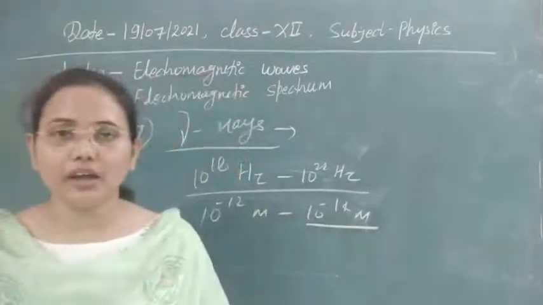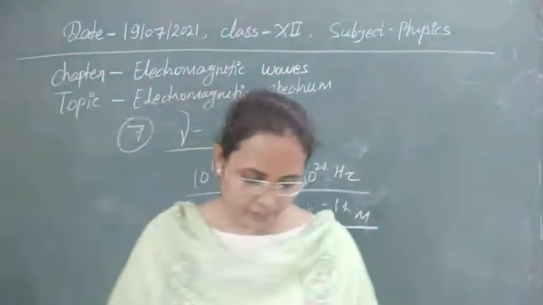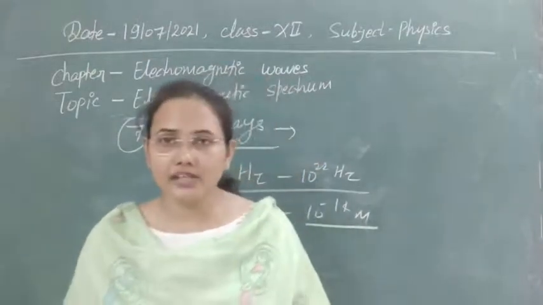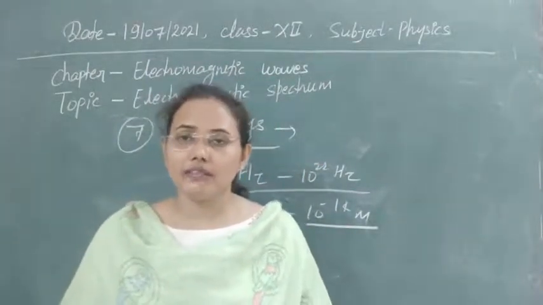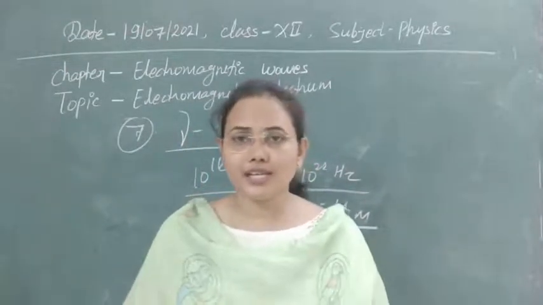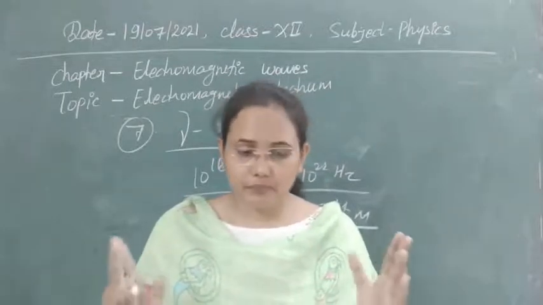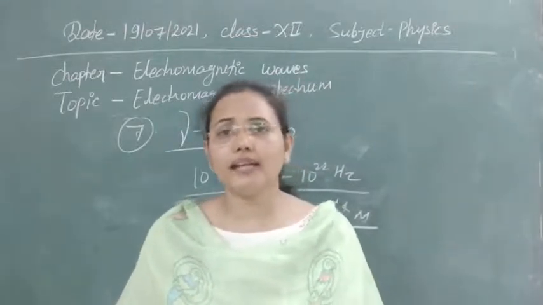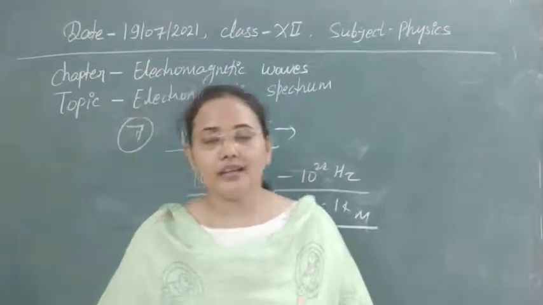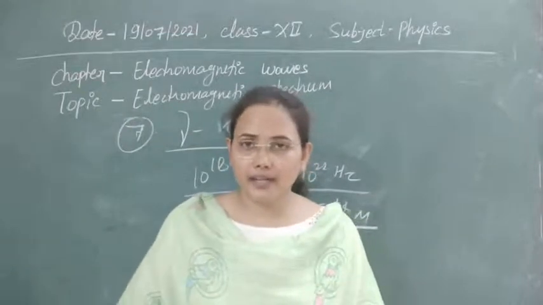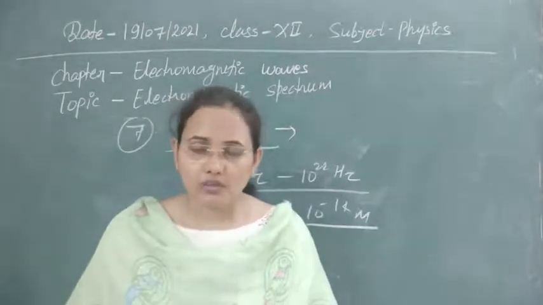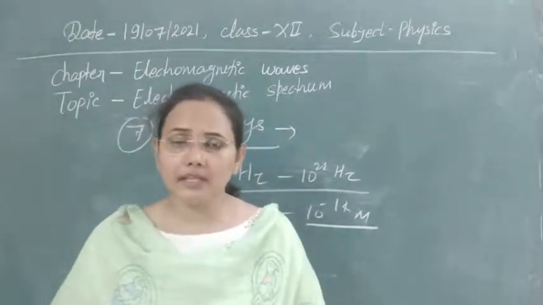The first use of gamma rays is to produce nuclear reactions. As they have high energy, whenever they fall on a nucleus, they transfer their energy to the nucleus, and the nucleus can be easily separated or divided into two or more parts. In that way nuclear fission can be done easily. We are using nuclear fission in atom bombs and in nuclear reactors for a lot of purposes.